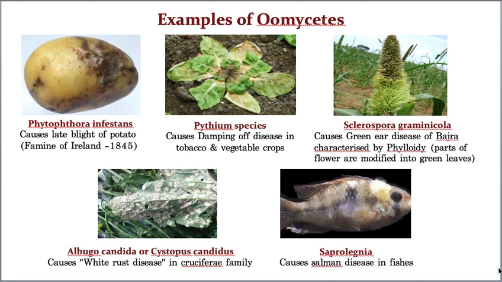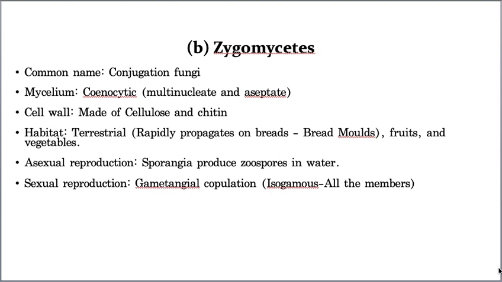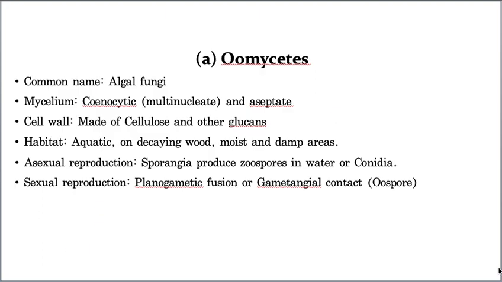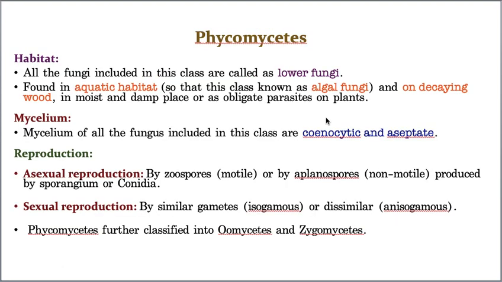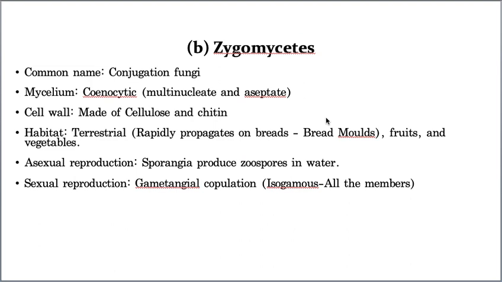Now let us take one more group. Today I will stop my lecture with this group, zygomycetes. You remember, otherwise I'll show you. Phycomycetes includes two groups: the first one is oomycetes, which I just explained, and the next one is zygomycetes. Today's class I am stopping with phycomycetes, and tomorrow I will take eumycetes. The next group of phycomycetes is zygomycetes, commonly called conjugation fungi.